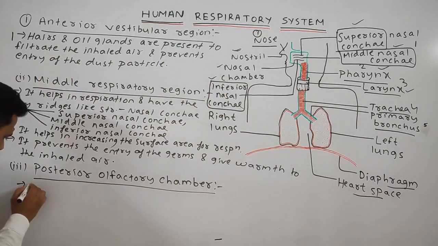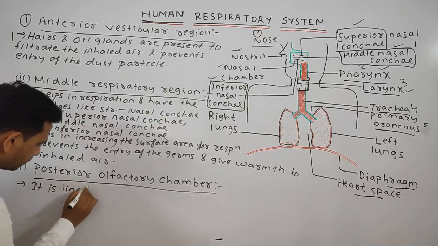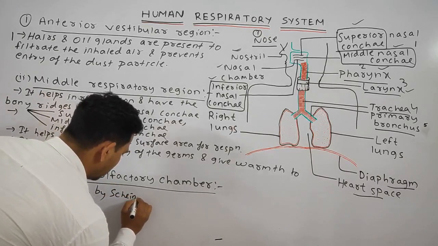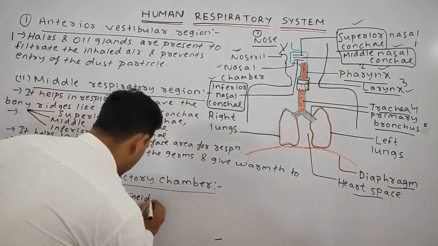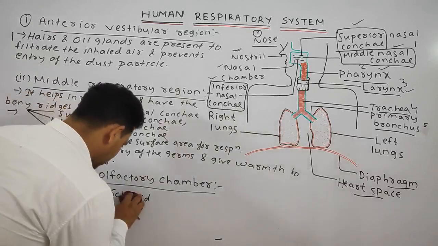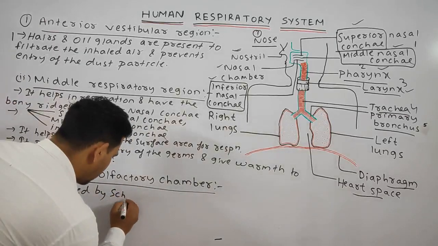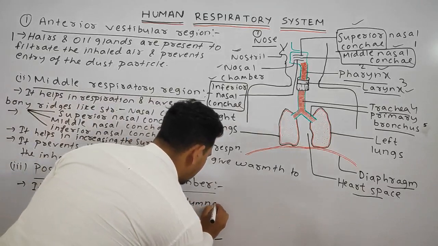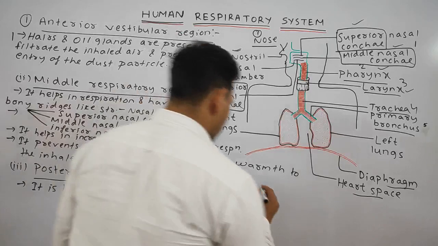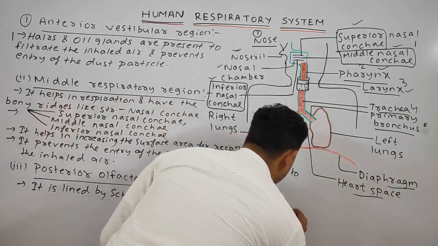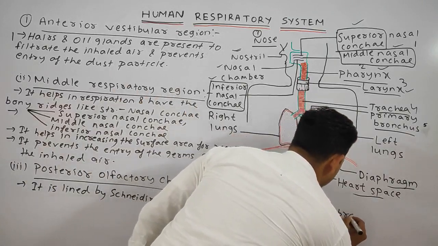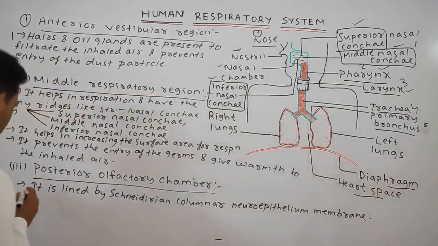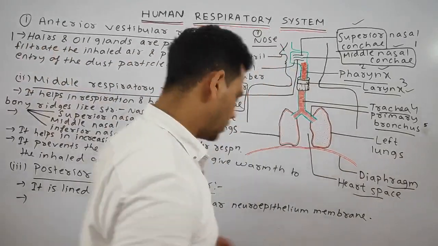The posterior olfactory chamber is lined by the Schneiderian columnar neuroepithelium membrane.